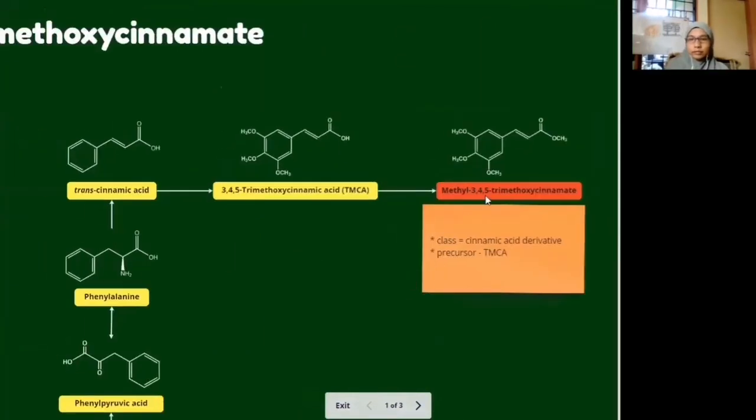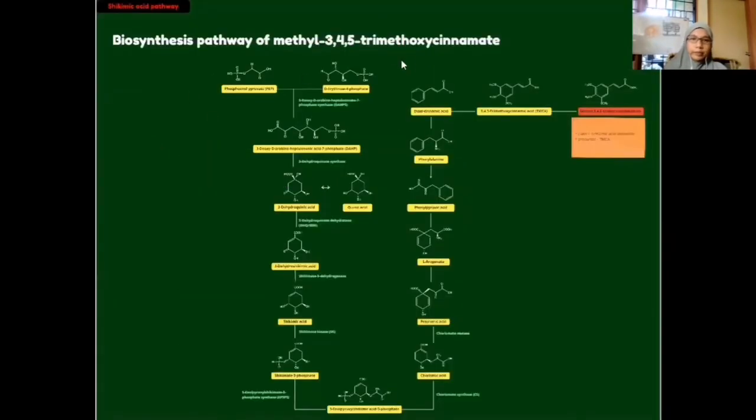To briefly explain, methyl 3,4,5-trimethoxycinnamate is an ester derived from cinnamic acid, where the precursor is 3,4,5-trimethoxycinnamic acid. There are three methoxy groups attached to the phenyl group in the structure of trimethoxycinnamic acid. For the biosynthesis pathway of methyl 3,4,5-trimethoxycinnamate,